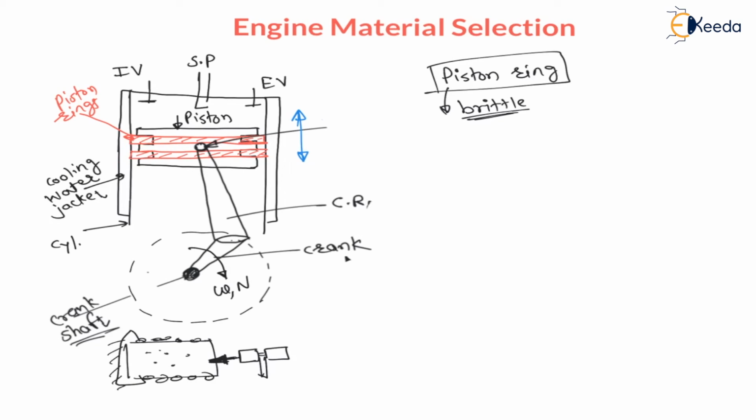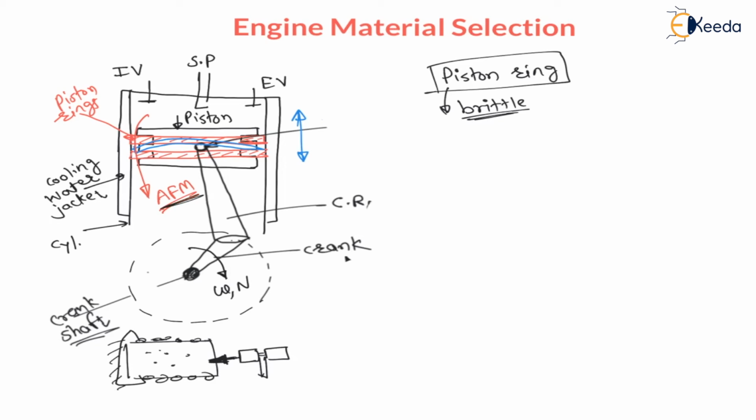If this piston ring is made from ductile material, then because of friction, it will bend, right? Ductile materials generally deform and brittle materials do not deform. If it is made from ductile material, the piston ring will bend like this, and a gap will be produced here, and from this gap the air fuel mixture, AFM, will leak out.